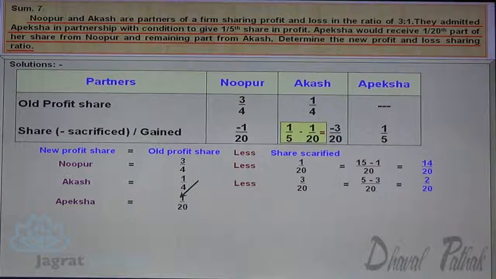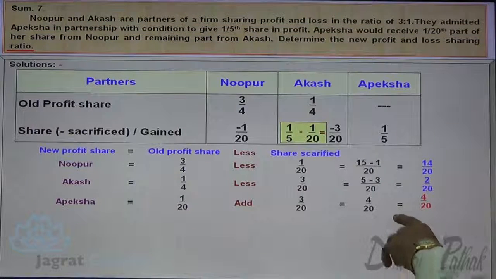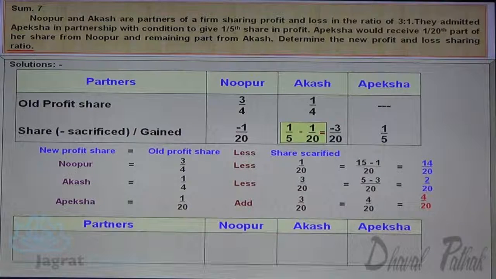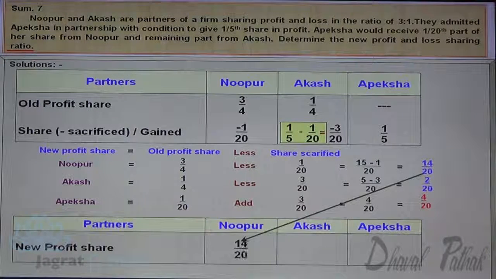Apeksha got 1/20 plus 3/20, which is the same as 1/5, that is 4/20. So the new share in profit is 14/20, 2/20 and 4/20.